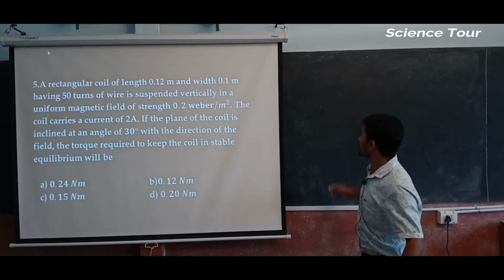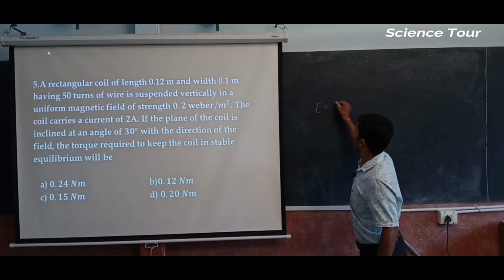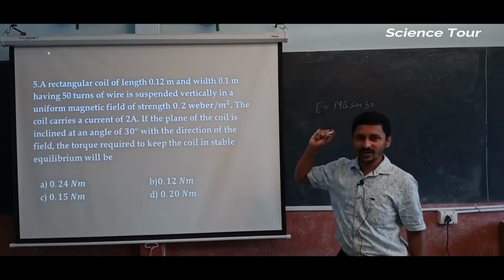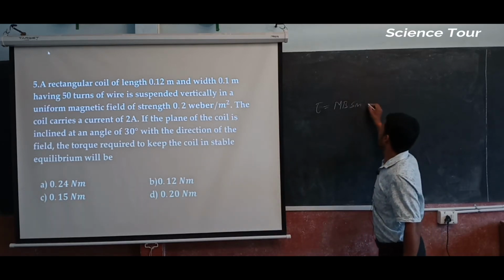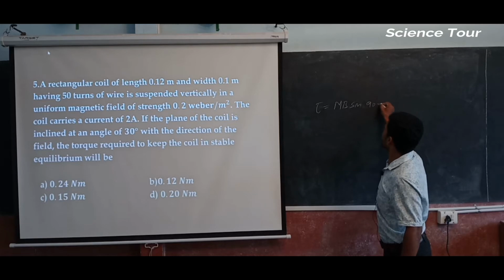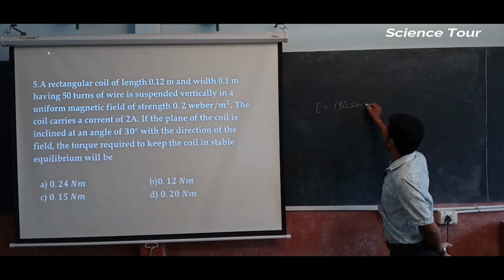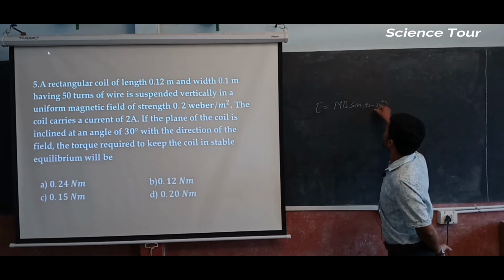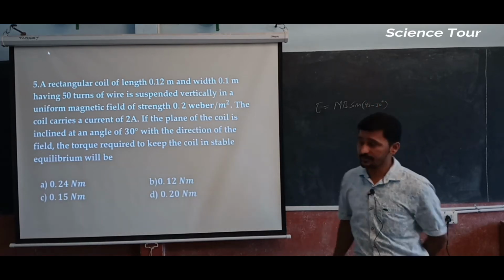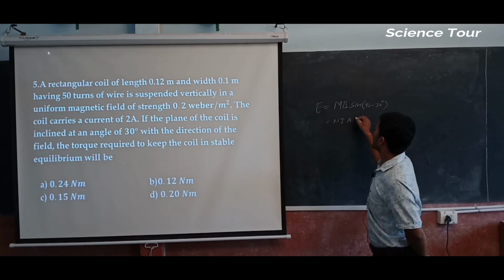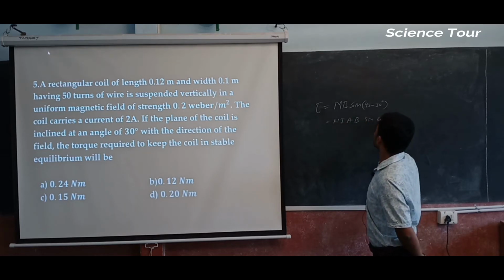So I can write tau is equal to MB sin 30. No, it is not 30, it becomes 90 minus 30, the remaining degree we have to rotate. So tau is equal to N into I into A into B into sin 60.